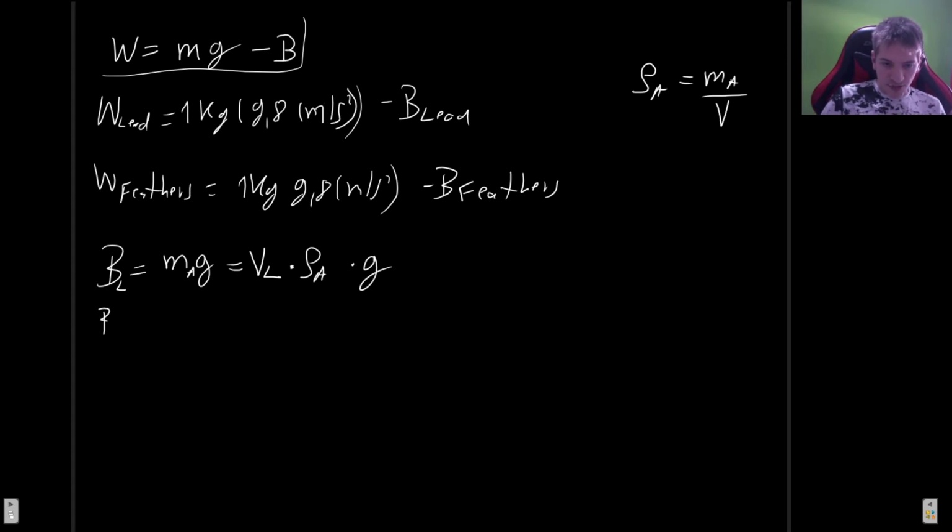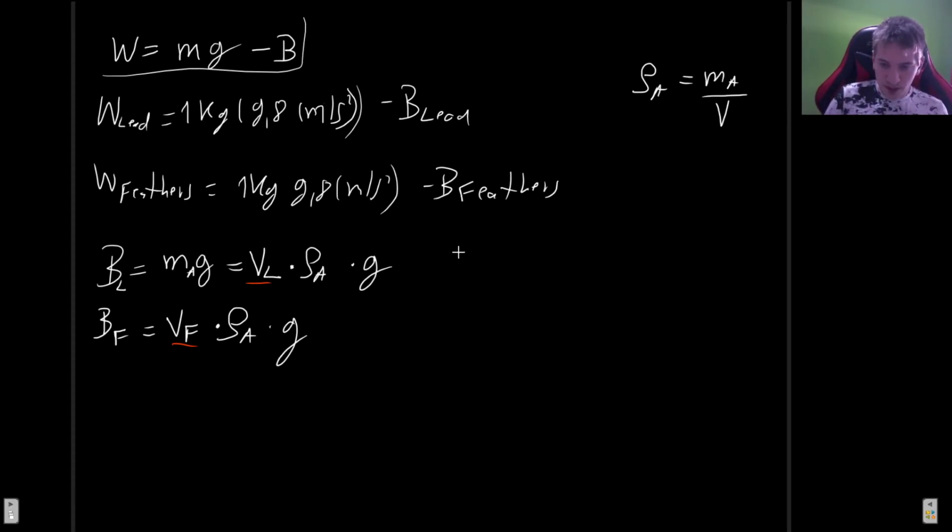Okay, and in the case of feathers, we get the buoyant force of the feathers. It's just going to be, using the same principle, the volume of the feathers times the density of air times g. Now you can immediately see that because these quantities are basically the same except for the volume, and the volume of the feathers is going to be greater, the buoyant force on the feathers is going to be greater. Because the buoyant force is subtracting from the total weight, the apparent weight is going to end up being less for the feathers than for the lead, but we're going to show it anyway.